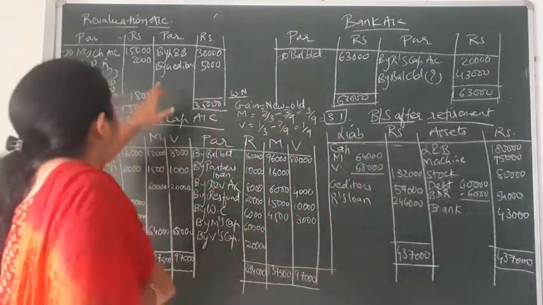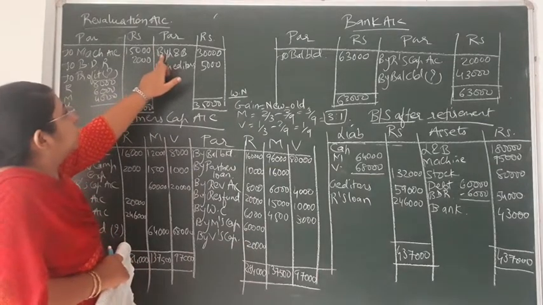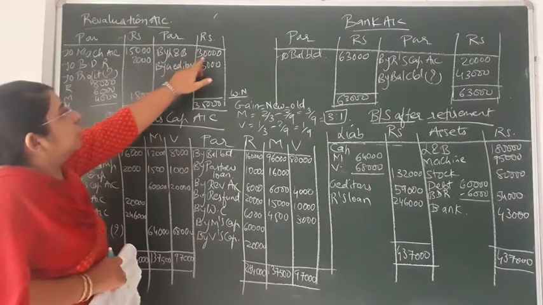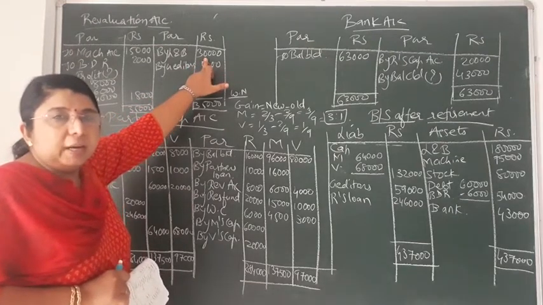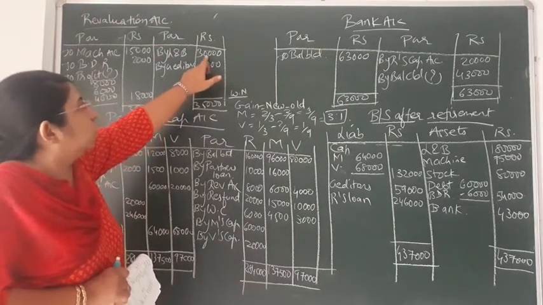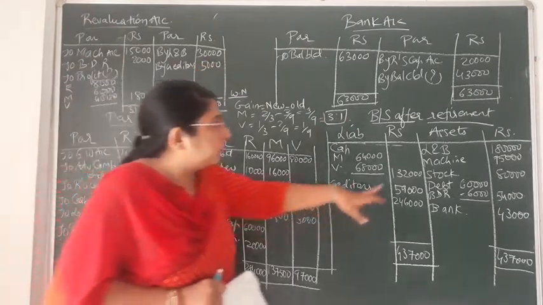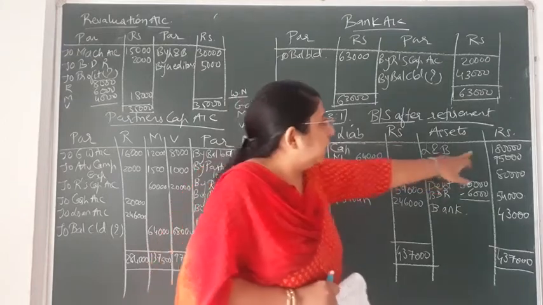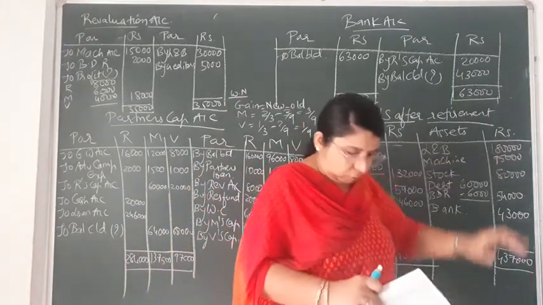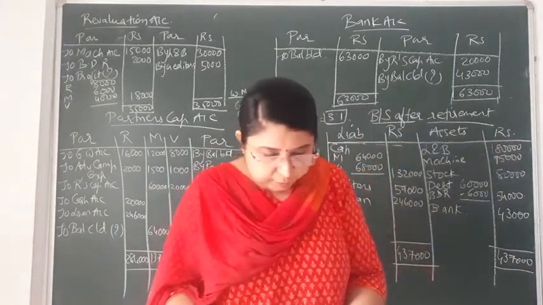So here you can see on the credit side I have written the first entry, revaluation account by land and building. So that is rupees 30,000. How this 30,000 came? That is 1,80,000 minus 1,50,000. So it would come to 30,000. Now in the new balance sheet after retirement, you will note down the new value of land and building, that is rupees 1,80,000. Next one, that is machinery.